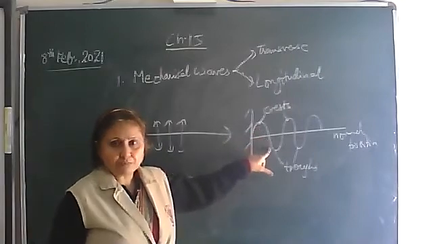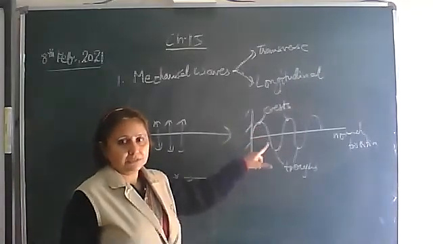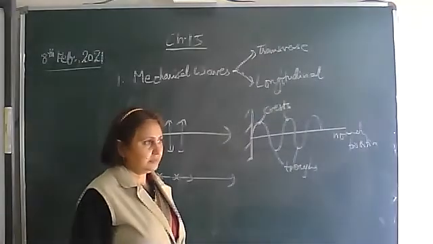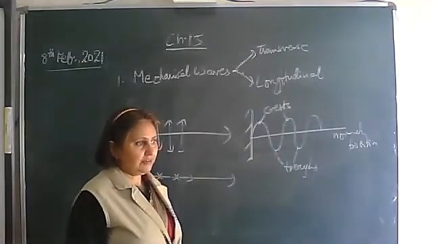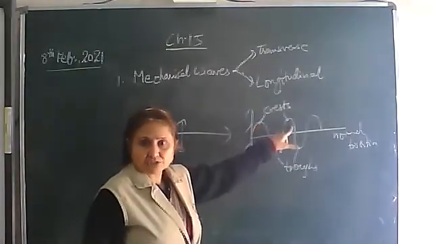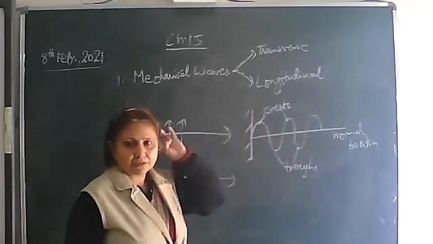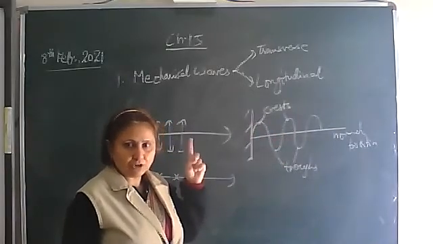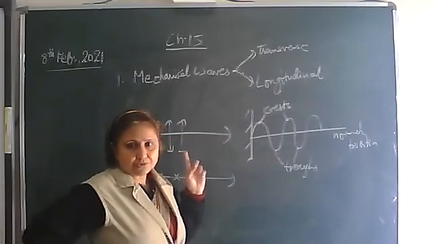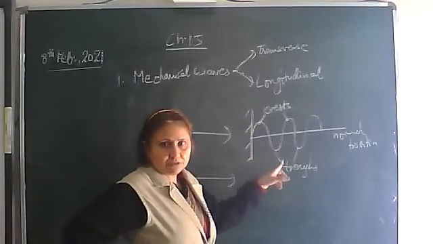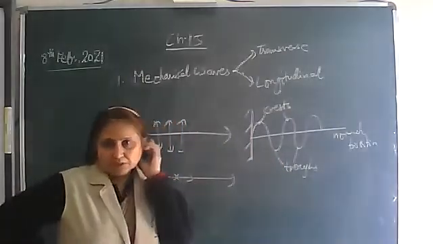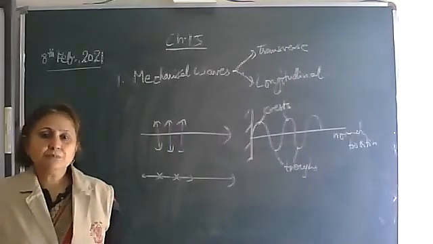They travel in the form of crests and troughs. Crests are the positions above the normal position. Troughs are the positions below the normal position.